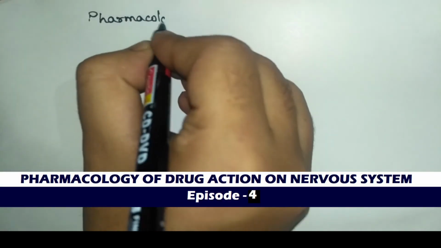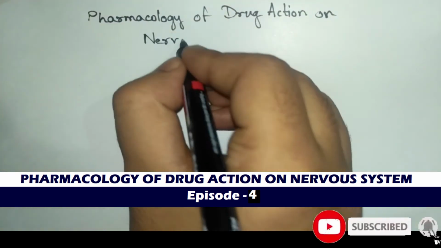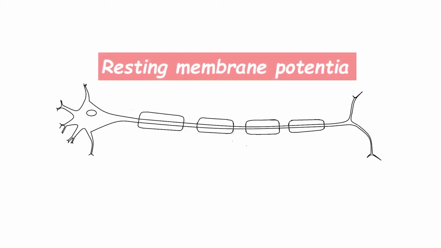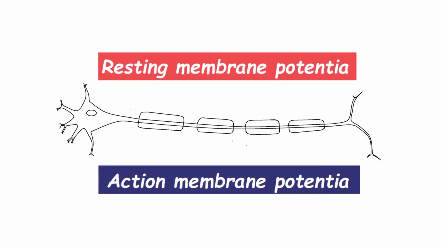Today's topic is pharmacology of drug action on the nervous system, and this is episode 4. In this episode, we will discuss in detail the electropotency in nerve cells, meaning the resting potential and action potential, and we will try to understand how the impulse is generated and conducted by the neuron. Here, this is the structure of a neuron.